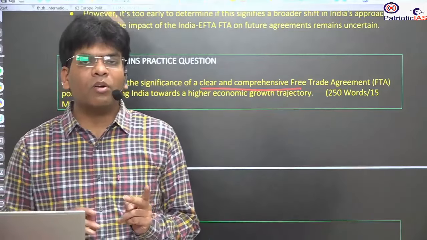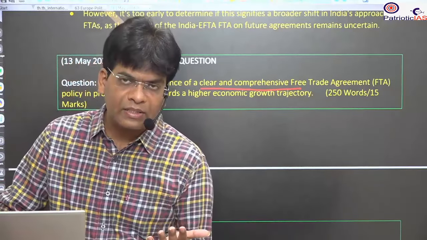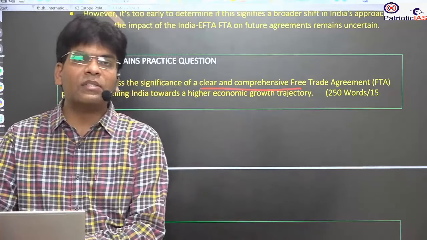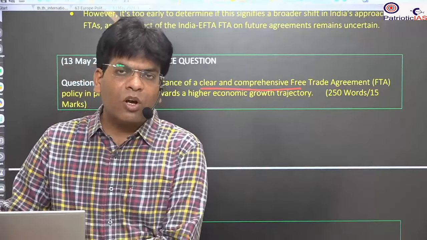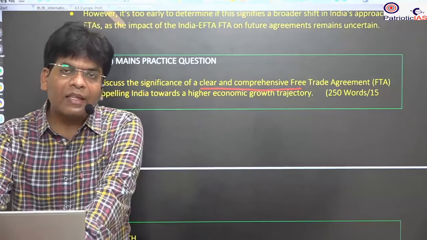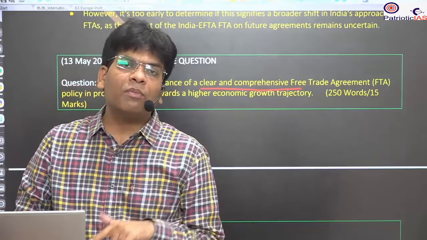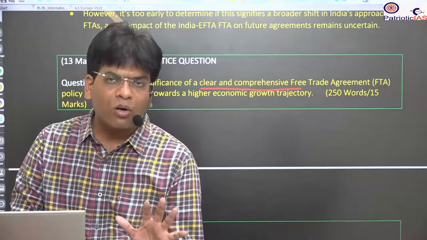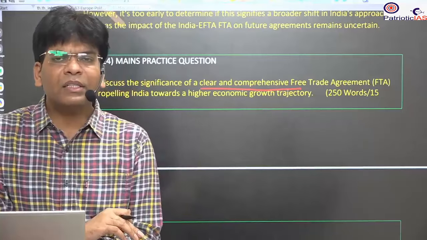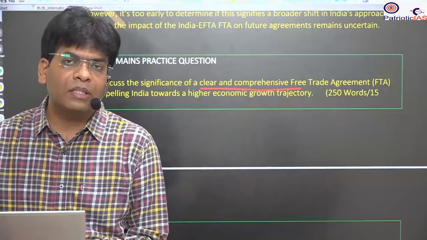We can also talk about how we can diversify our trade. Our dependency on one or two countries is not good. We should diversify so that if there is an economic shock in that country, we should not suffer. For example, if our dependency is on Russia, and Russia goes to war, then if we are dependent on a single country, our economy will collapse if that country faces some shock or some type of emergency. If we already have 5 trade partners and one faces a shock, we can manage our economy with the help of the remaining 4 countries.